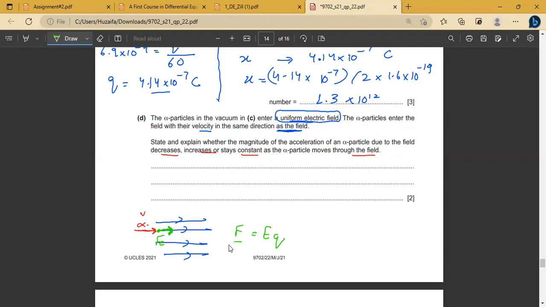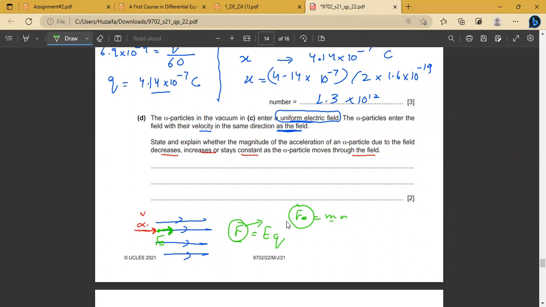Why is the electric field strength constant? Because it is a parallel field. In a parallel field, electric field strength is constant, so electric force will also be constant. This electric force, which is the only resultant force acting on the alpha particle, is basically mass times acceleration.